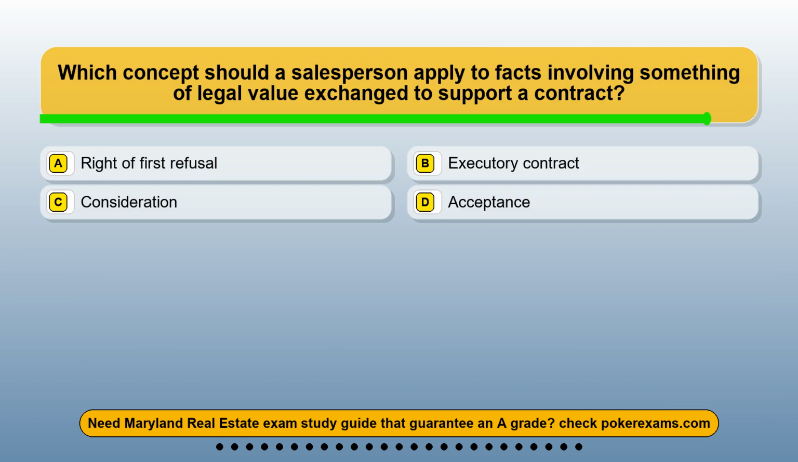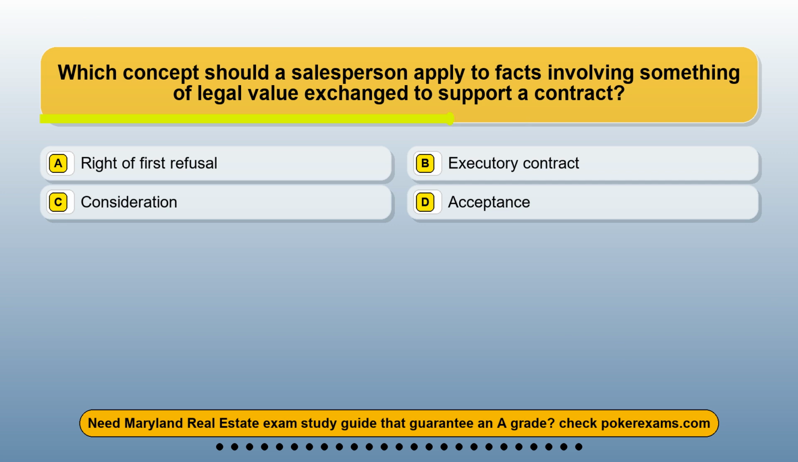Question 8. Which concept should a salesperson apply to facts involving something of legal value exchanged to support a contract? Option A. Right of first refusal. Option B. Executory contract. Option C. Consideration. Option D. Acceptance.